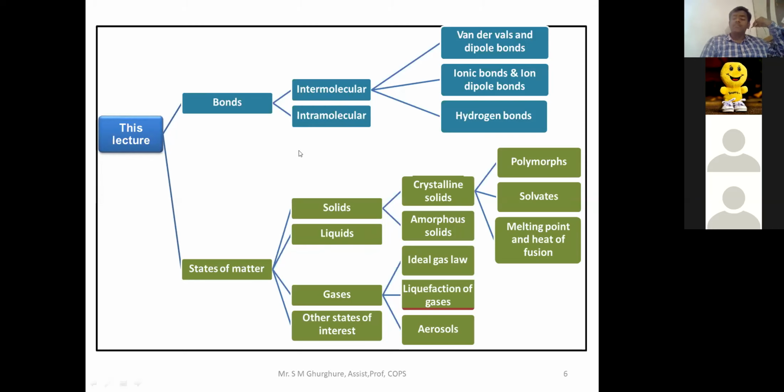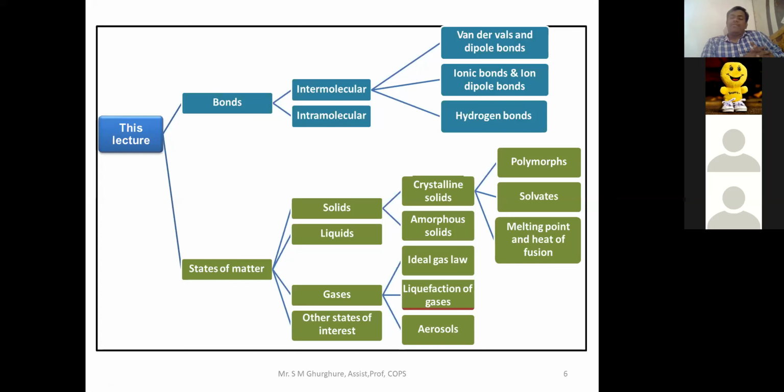And then we are going to focus on the states of matter. In the states of matter, we are going to study the physical states of matter. Then, depending on its physical nature and chemical nature, matter is also going to be classified.